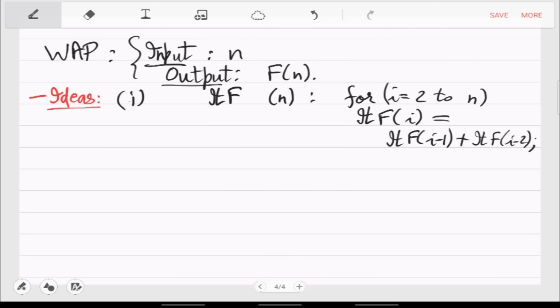Then the for loop will go to i plus 1 and so on. Actually, this is unfortunate notation. It makes it look recursive. Let me not do that. So this F is simply an array here.